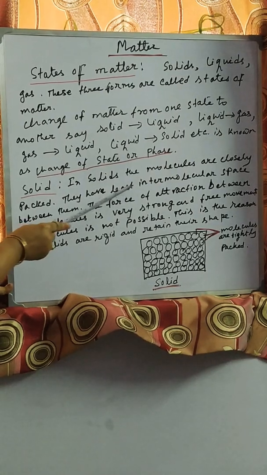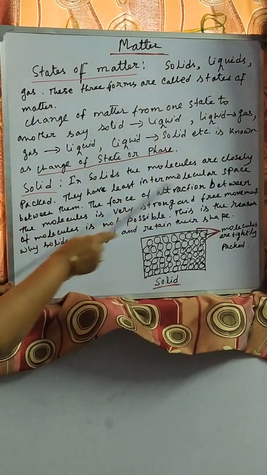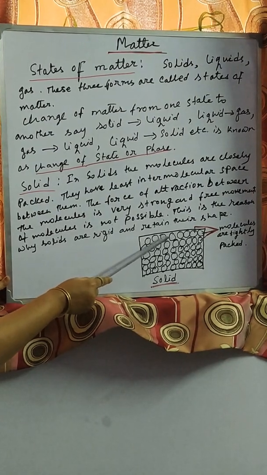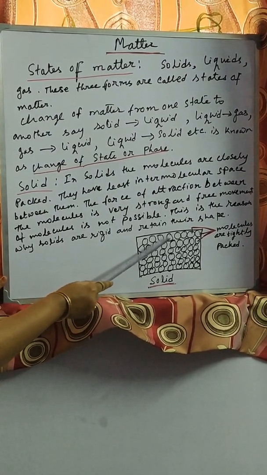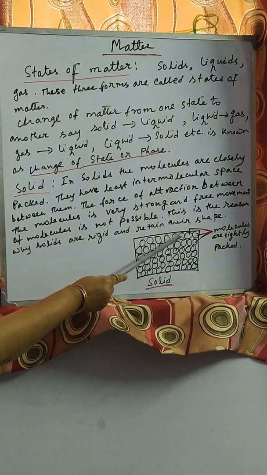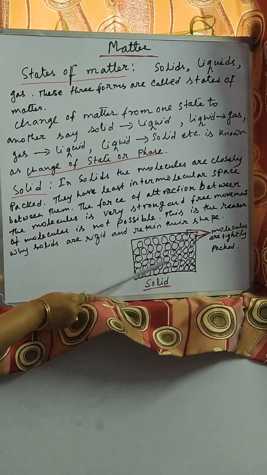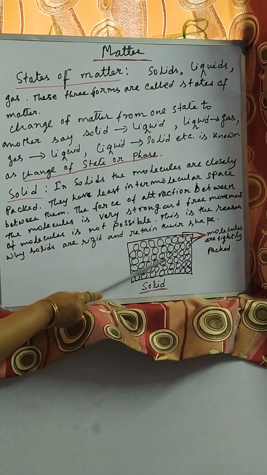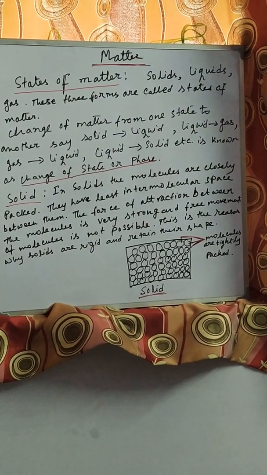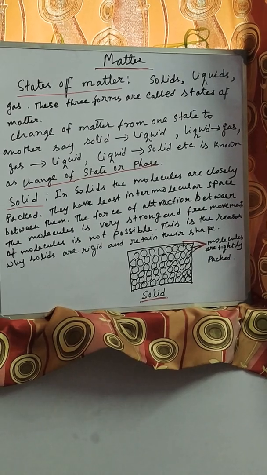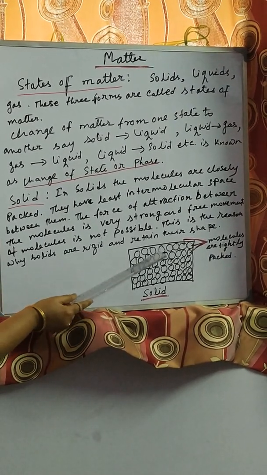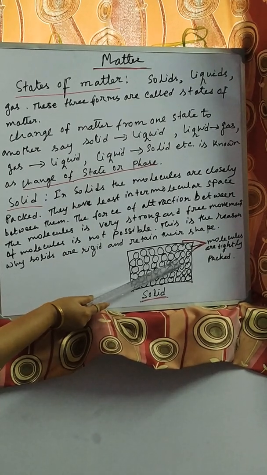They have the least intermolecular space between them. That means the space between two molecules is very little. You can see here that they are very closely situated or packed.